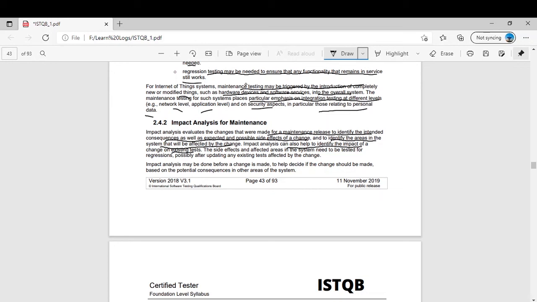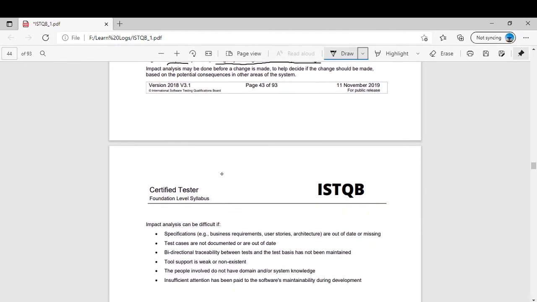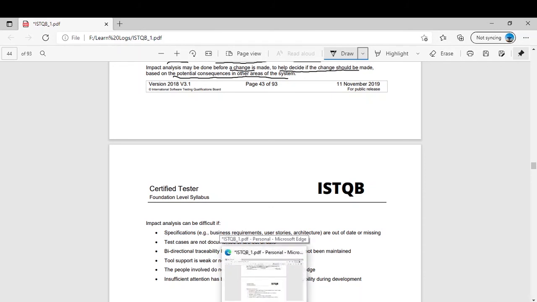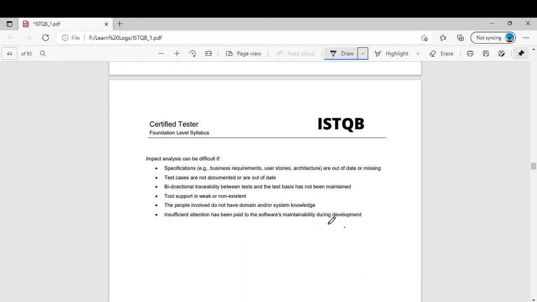The side effects and affected areas in the system need to be tested for regression, possibly after updating any existing tests affected by the change. Impact analysis may be done before a change is made to help decide if the change should be made, based on the potential consequences in other areas of the system. Normally you can also do the impact analysis before the change is made. It will help you to decide whether the change is really needed, otherwise maybe you need to run many regression tests. You tell the customer it will cost that much.